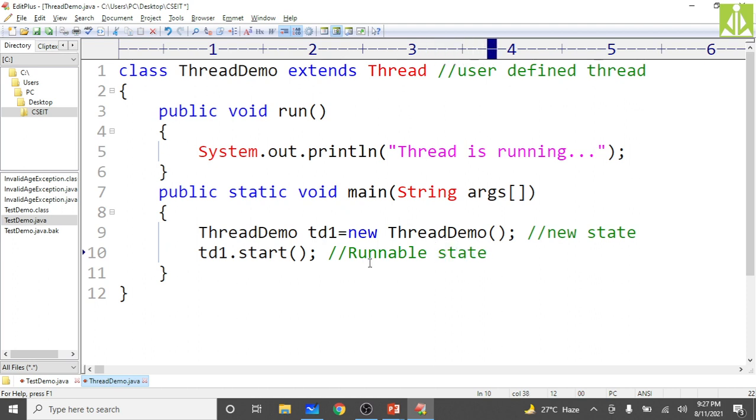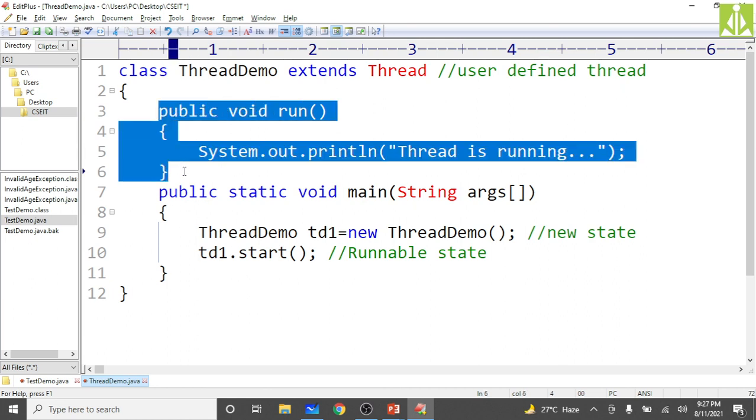And from here, after runnable, nothing is in our control. We can only make the thread enter into the runnable state. After runnable, who calls this run method? Nowhere are we calling the run method. We have defined the run method, but we are not calling it. Then who calls the run method? Your thread scheduler will call it. Whenever it feels it is good to execute this particular thread, at that point of time it calls the run method automatically, and we will get "Thread is running" and your thread will terminate.